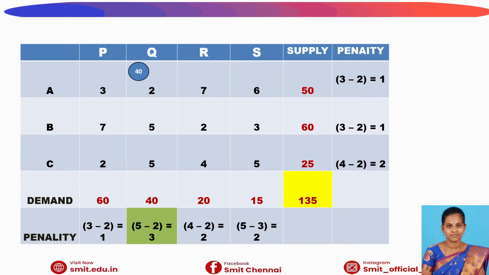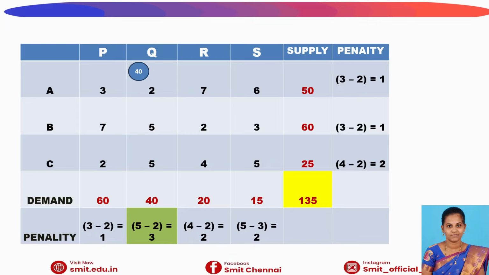So this is the matrix for constructing the penalty value for each step. Here I have 3 rows. The first row is denoted as A, and in the first row we have 4 entries. First we have to select the first minimum, which is 2. The second minimum value is 3. The penalty is calculated as 3 minus 2, that is second minimum minus first minimum, so 3 minus 2 equals 1. Similarly, we have to calculate for each row and each column.